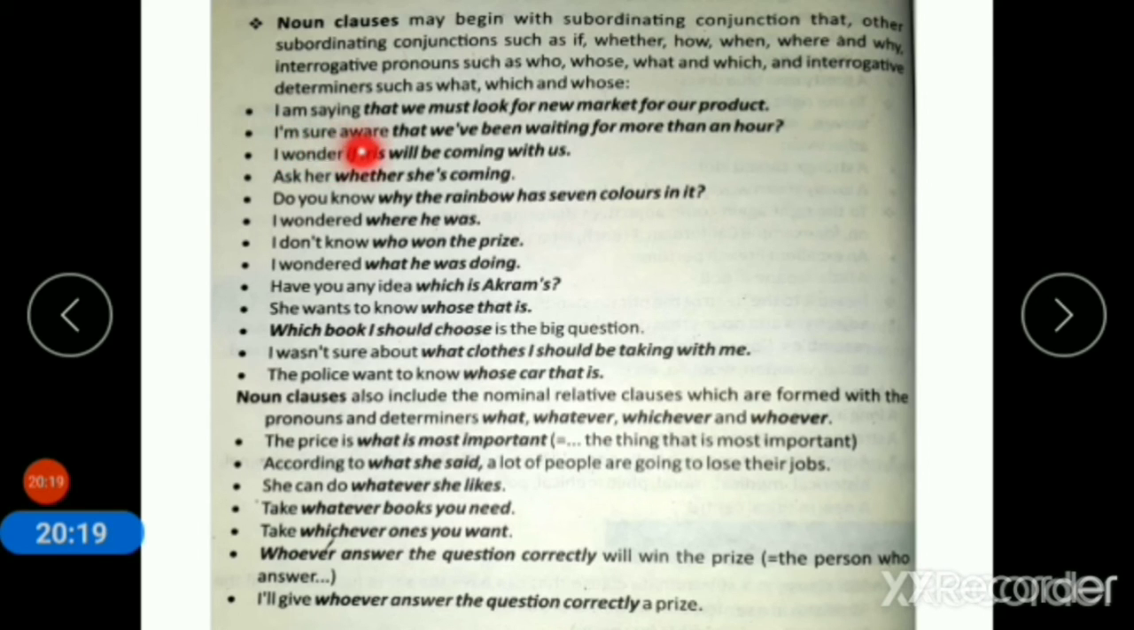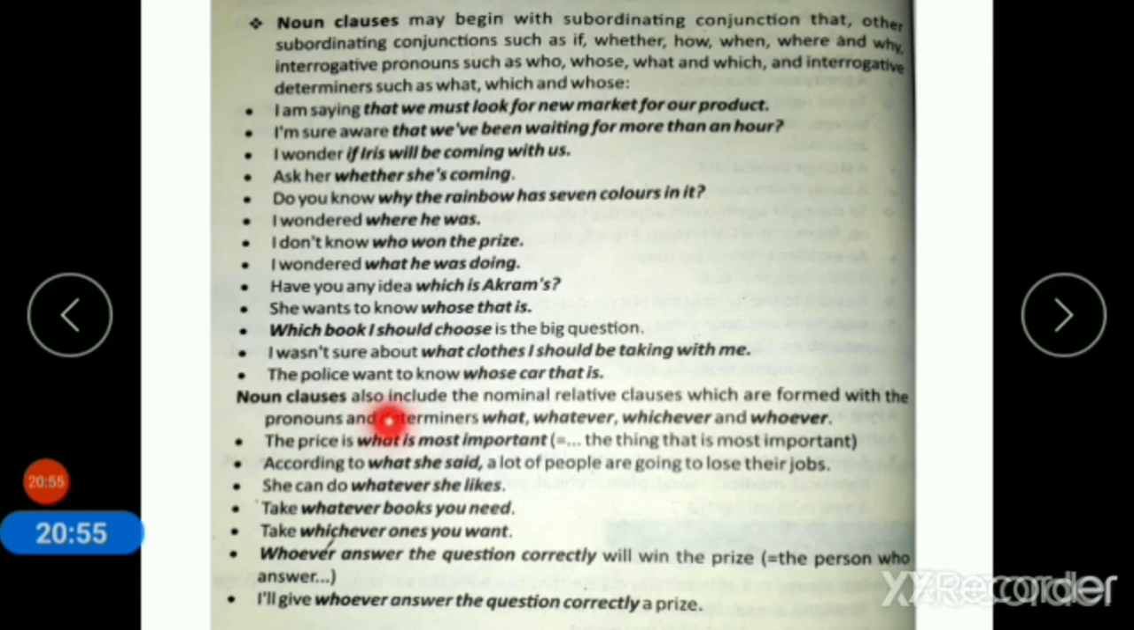I am sure aware that we have been waiting for more than an hour. So that is the subordinating conjunction, and the rest of the sentence is the noun clause. I wonder if Iris will be coming with us. So if is the subordinating conjunction, and the rest of the sentence is a noun clause, or dependent clause, and I wonder is the independent or main clause in this sentence. And here are so many examples that you can read by yourself.